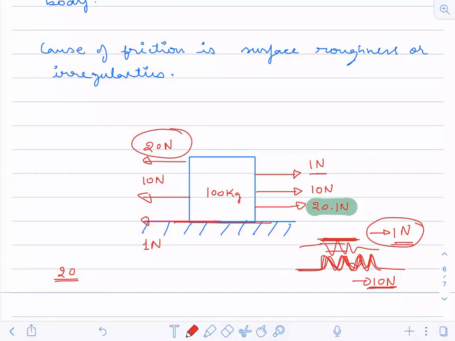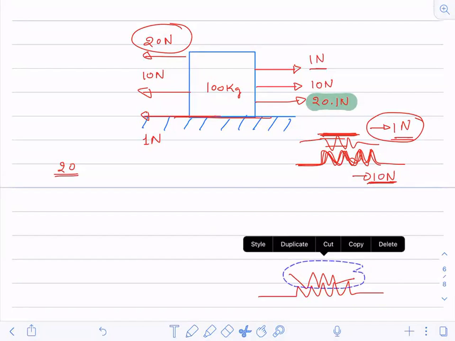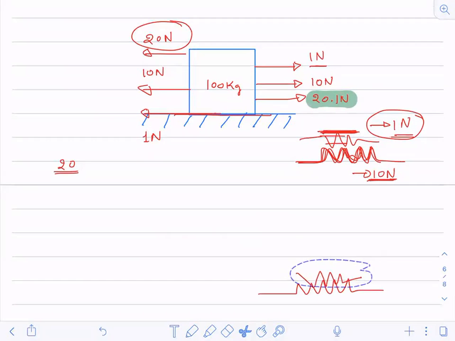Okay, now at 20 Newton, what would have happened? We'll try to visualize that. Suppose this was the irregularity on the surface, and this is the irregularity on the block. So when this irregularity was somewhere like this, and now when this is moving like this, at 20 Newton, what would have happened? These irregularities would have broken.